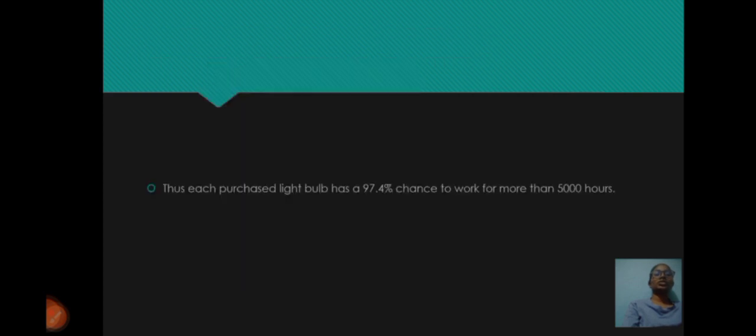Thus, each purchased bulb has a 97.4% chance to work for more than 5,000 hours.